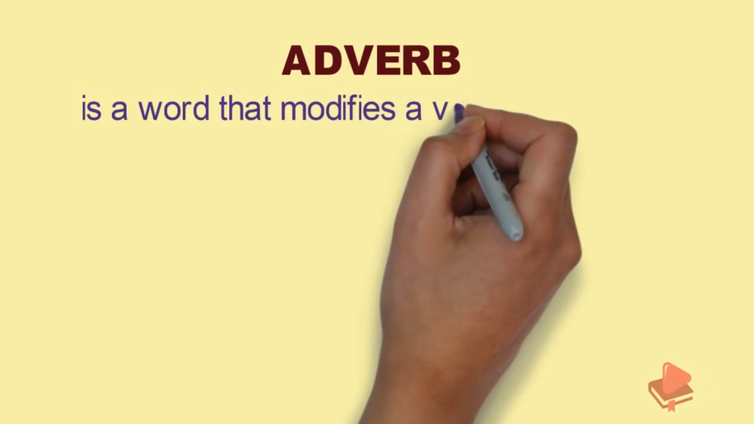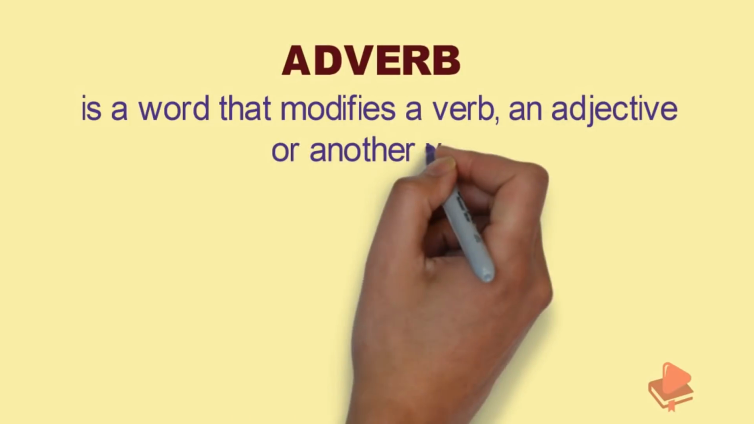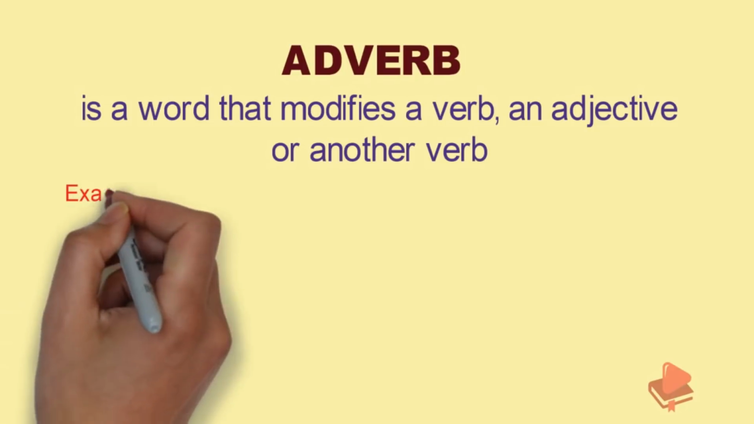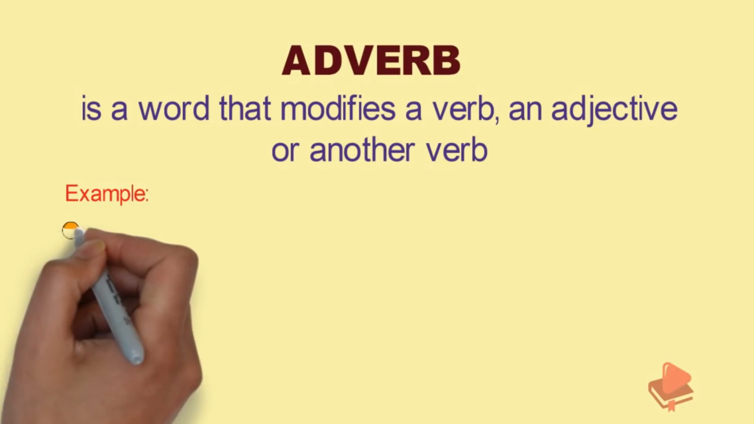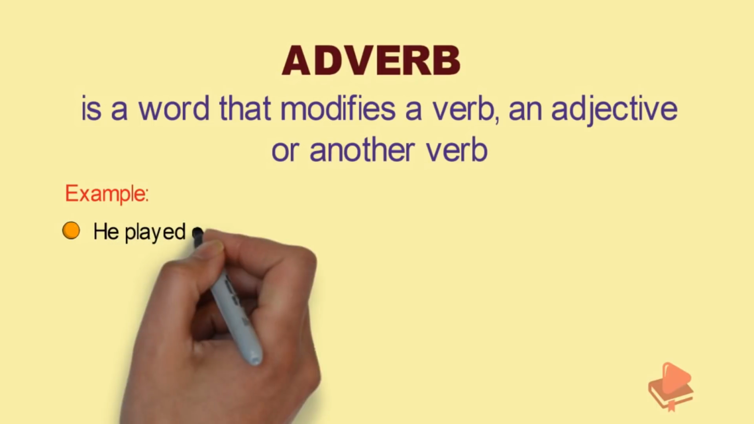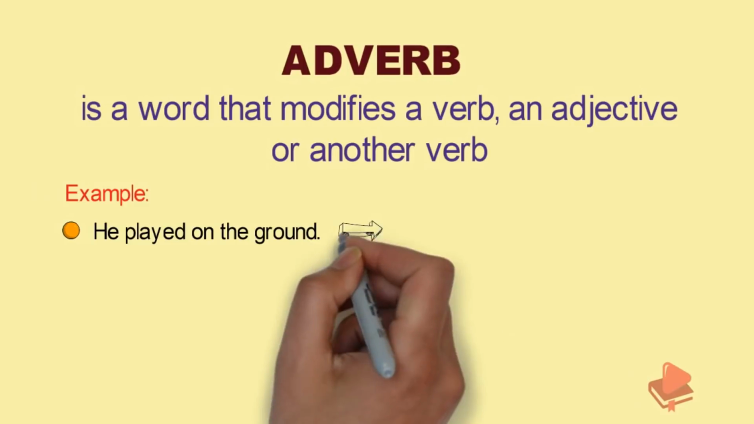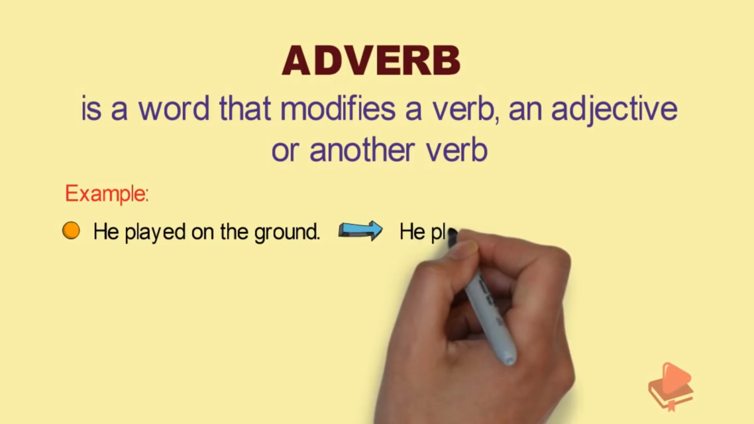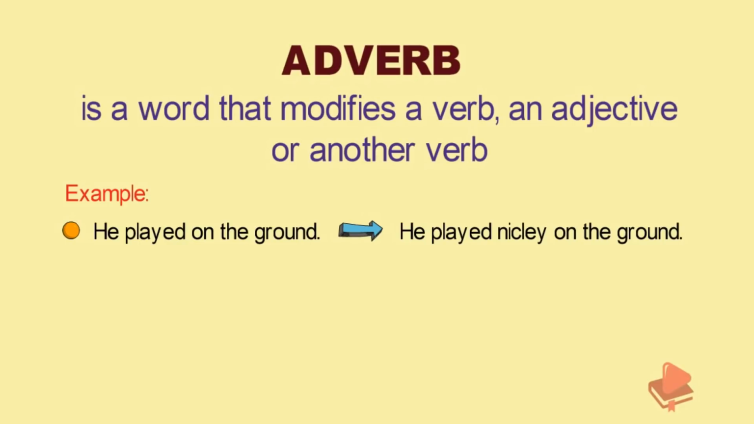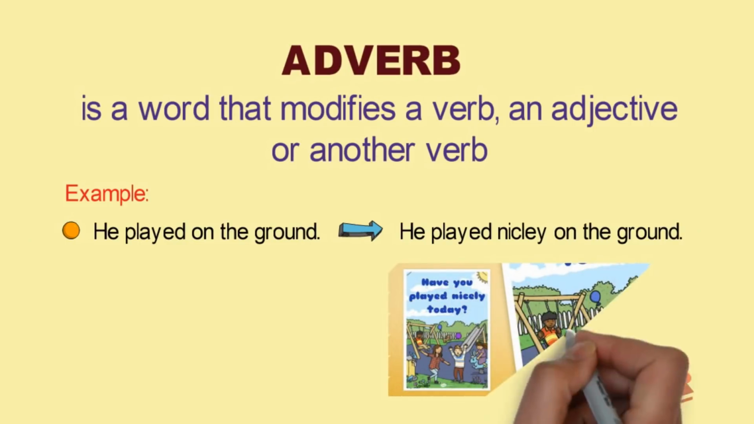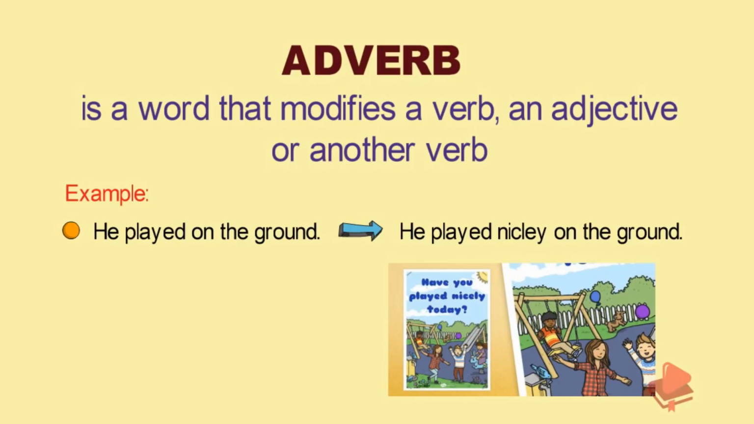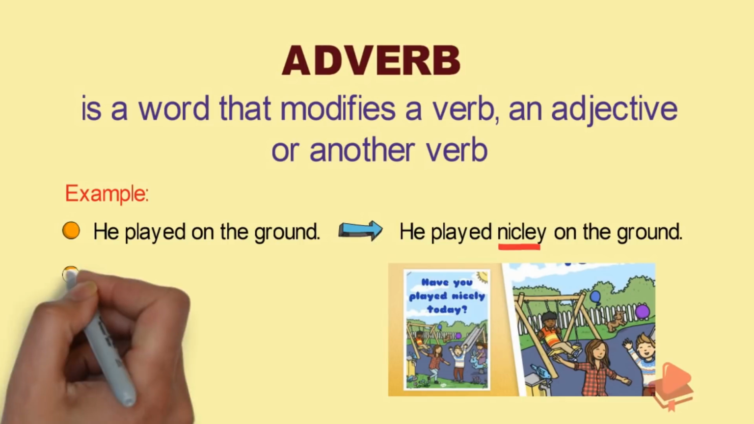So let's see the next part of speech, adverb. An adverb is a word that modifies a verb, an adjective or another adverb. For example, he played on the ground. Well, how did he play? It tells that he played nicely on the ground. So, nicely describes how he played on the ground. So, in this statement, nicely is an adverb.